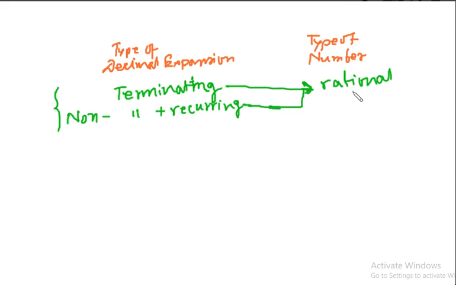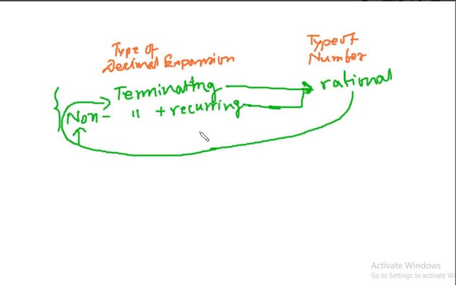And if any number is rational number, then its decimal expansion will be either this one or that one. So if this is true, then this is also true. This is the first statement.